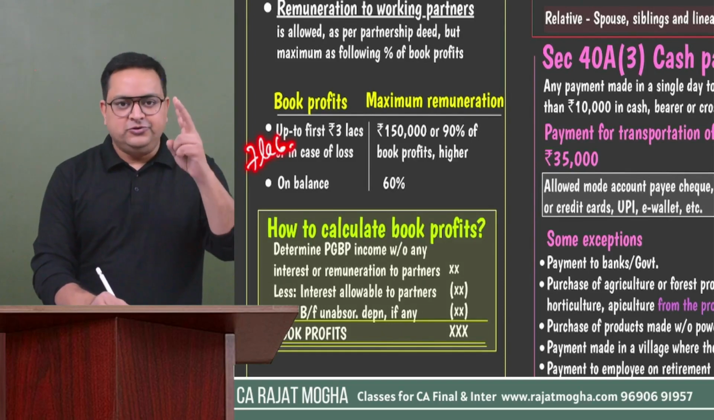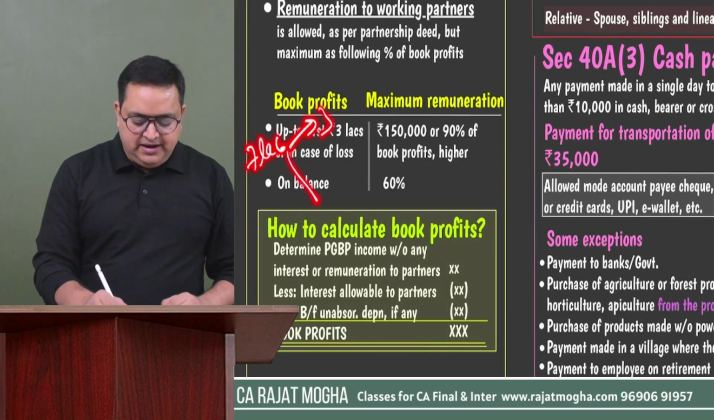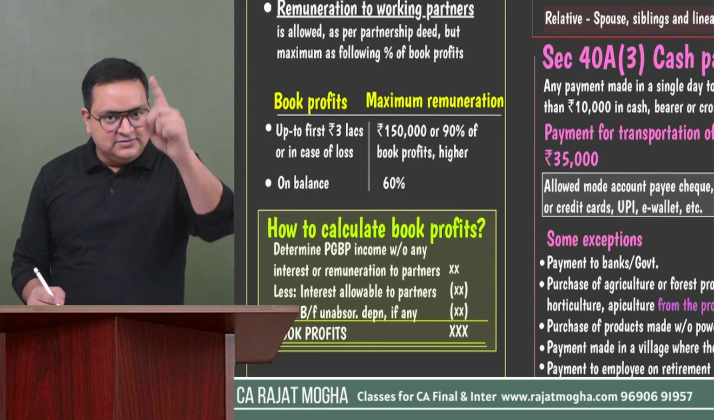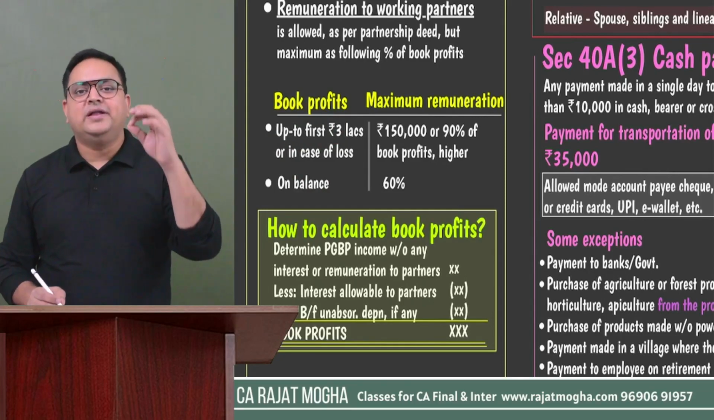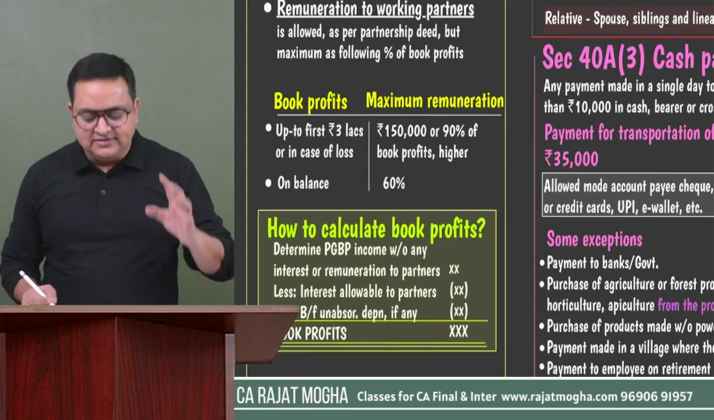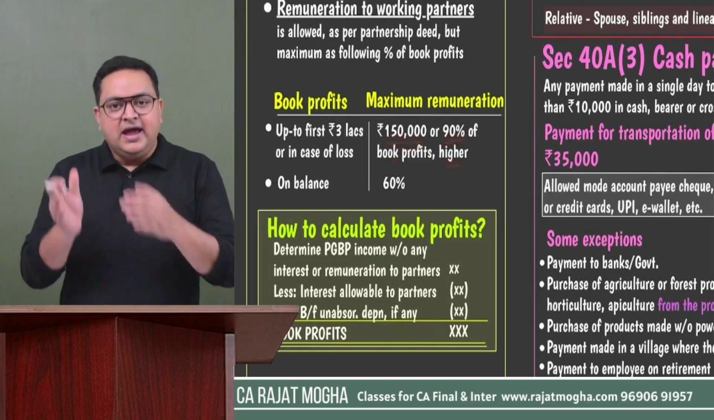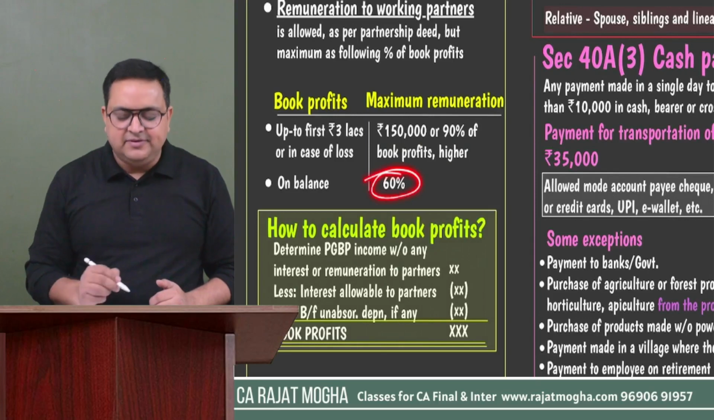So you have to make two portions of it. First 3 lakh and the remaining amount. So the remaining amount would be 4 lakh. So for the first 3 lakh of the book profits, you can pay rupees 1,50,000. This you should remember: 1,50,000 or 90% of such amount, whichever is higher. 1,50,000 or 90% of such amount, whichever is higher. And on the remaining amount, you can pay 60% of the remaining amount.